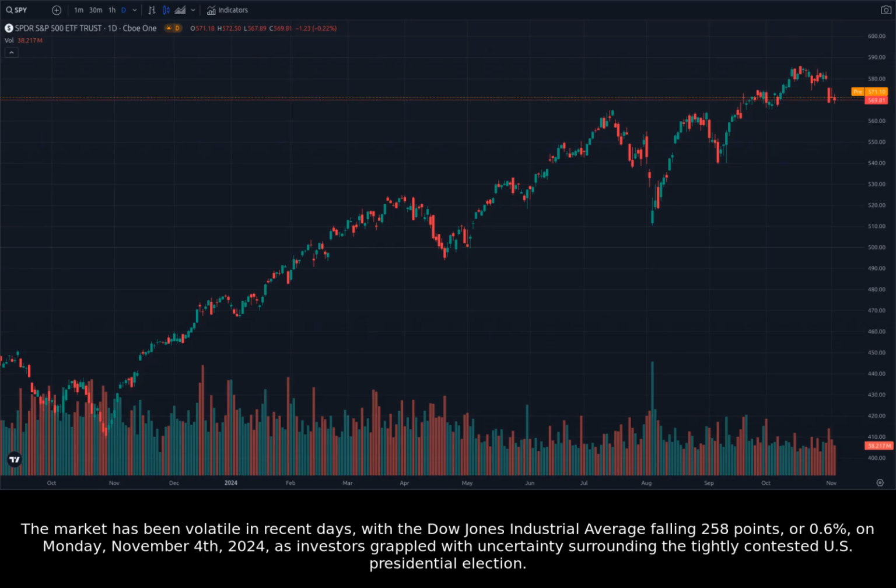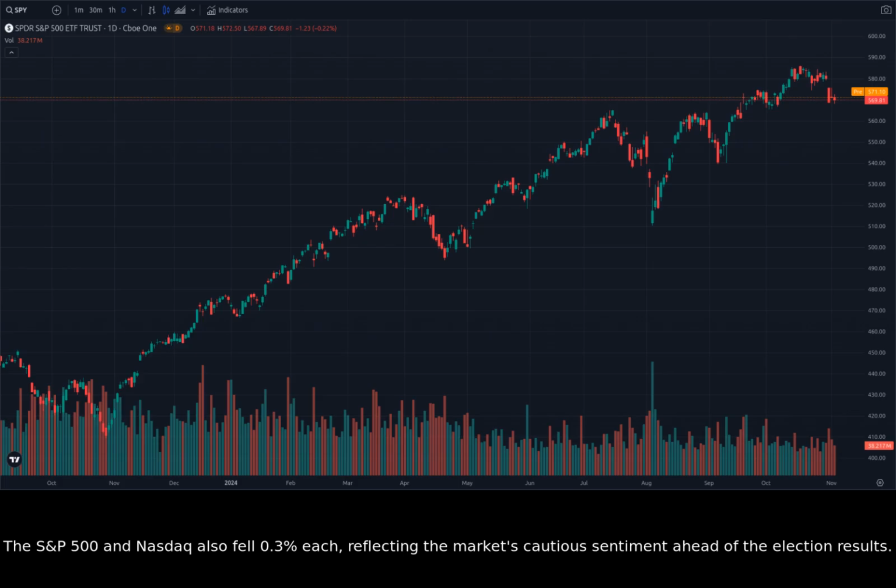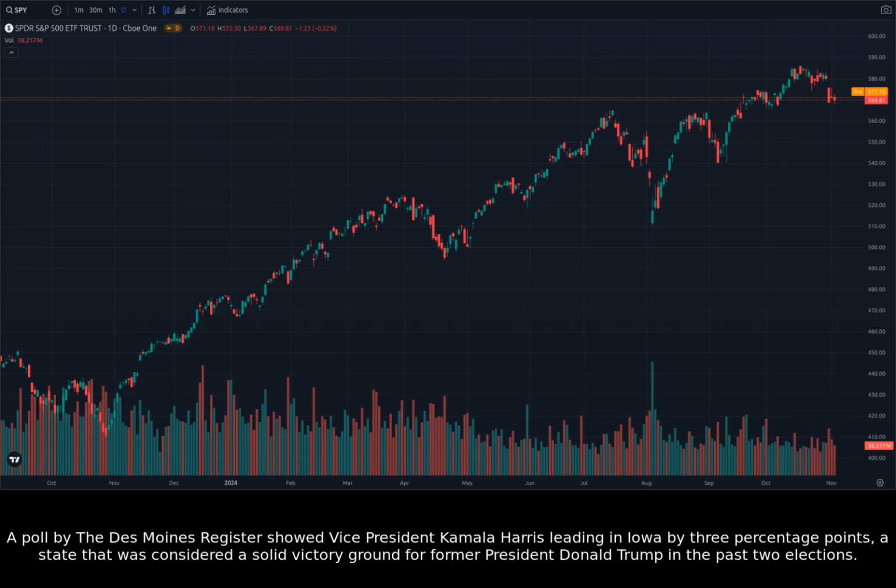The market has been volatile in recent days, with the Dow Jones Industrial Average falling 258 points, or 0.6%, on Monday, November 4th, 2024, as investors grappled with uncertainty surrounding the tightly contested U.S. presidential election. The S&P 500 and Nasdaq also fell 0.3% each, reflecting the market's cautious sentiment ahead of the election results. A poll by the Des Moines Register showed Vice President Kamala Harris leading in Iowa by 3 percentage points, a state that was considered a solid victory ground for former President Donald Trump in the past two elections.